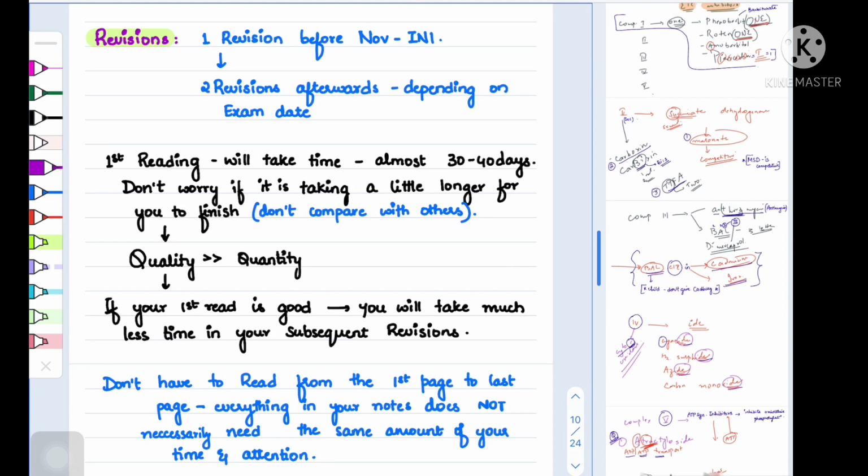Even if your aim is not INI CT, give it a very good attempt, because we generally tend to be the most productive before exams, and it will surely help in covering more in less time. That is like Parkinson's law.